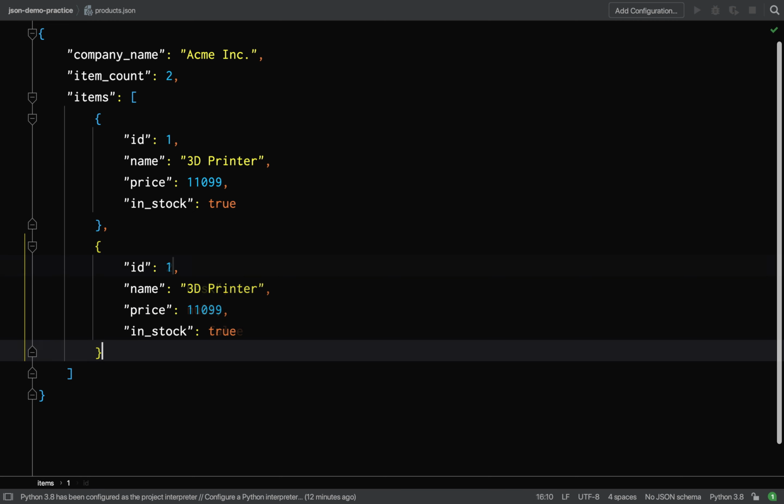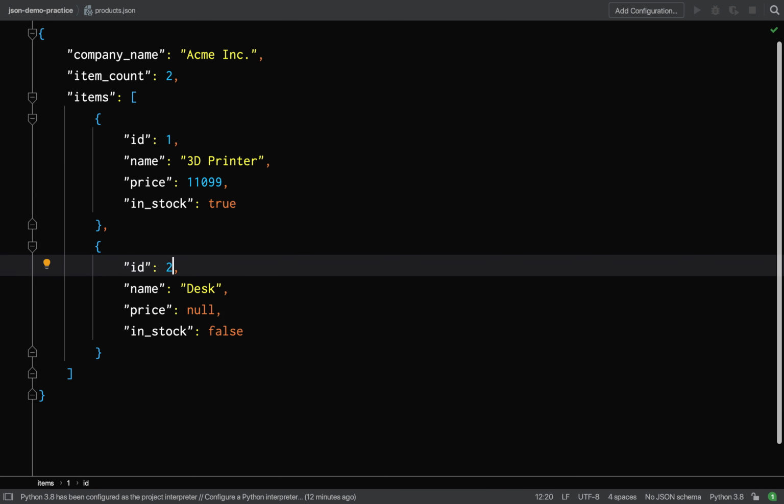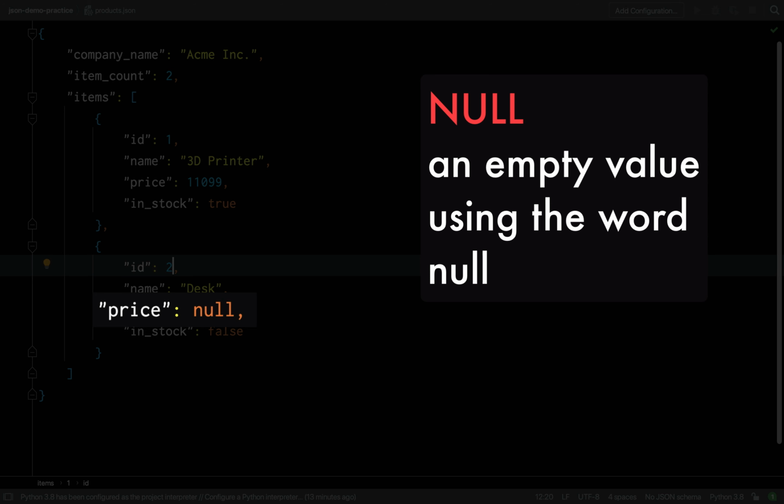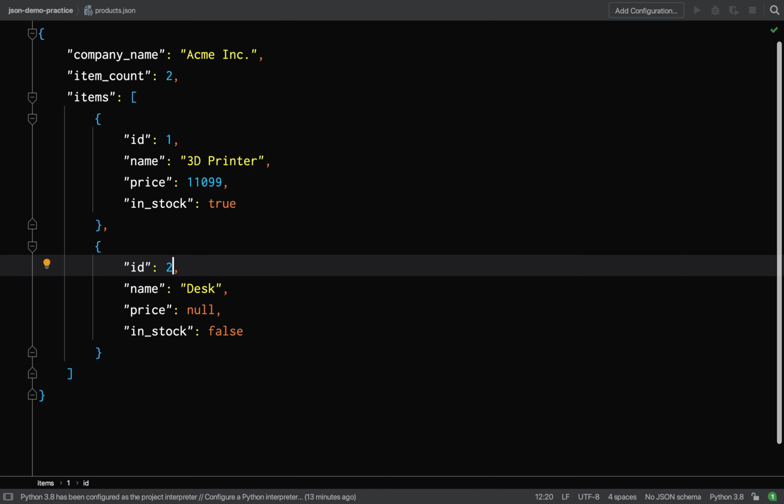I'm just going to duplicate this first object here, change some values, and if you look at the price, the value is null, which is an empty value using the word null. An important distinction which I should point out about null in this scenario, it does not mean that the price is 0.